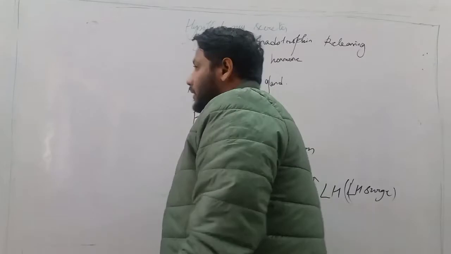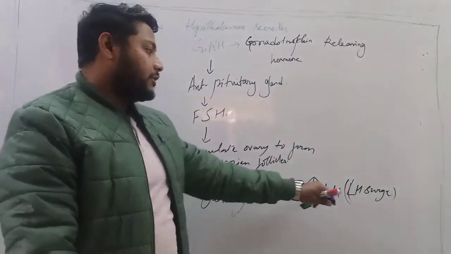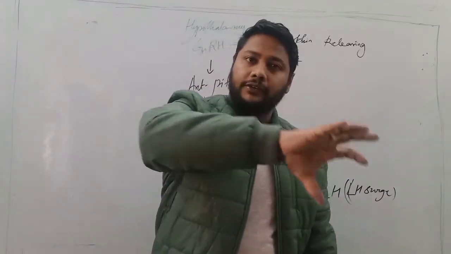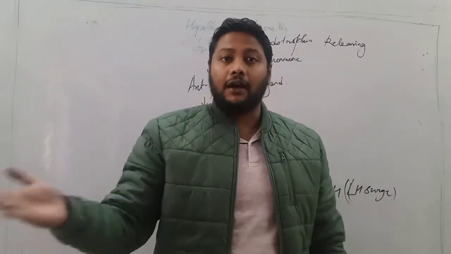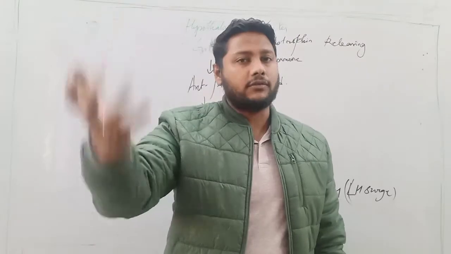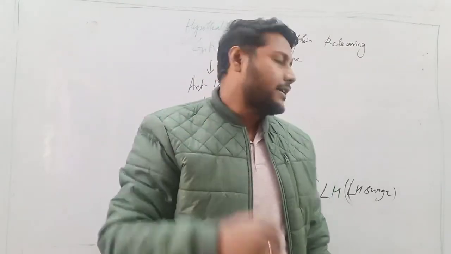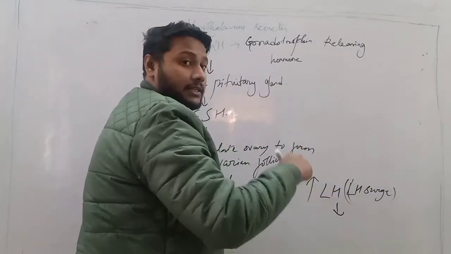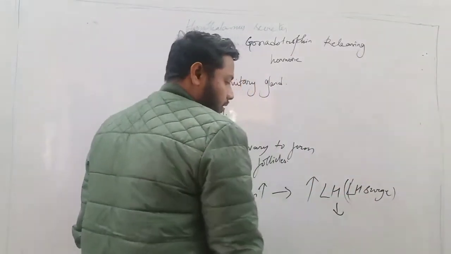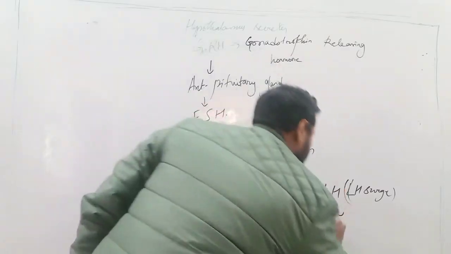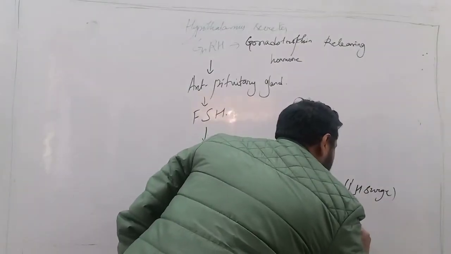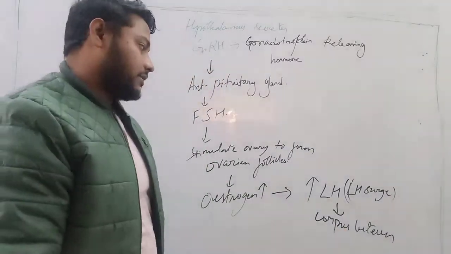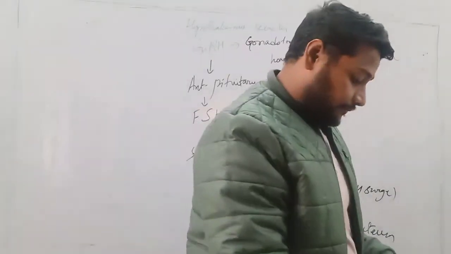Now we know very well that during the LH surge, the luteinizing hormone results in ovulation. The granulosa cells left behind after ovulation get converted into corpus luteum. Now we know that the corpus luteum is the structure that releases progesterone.